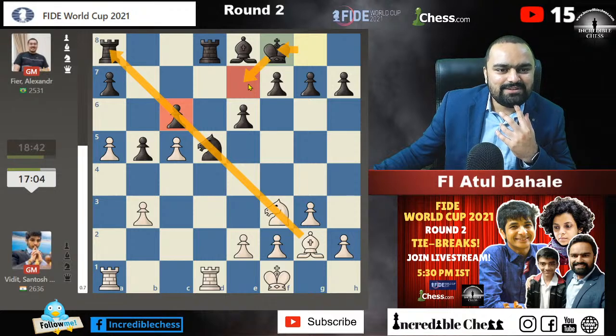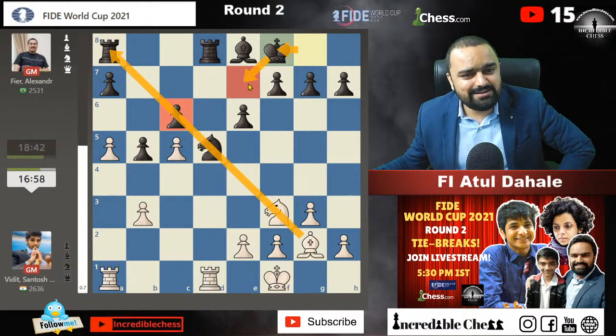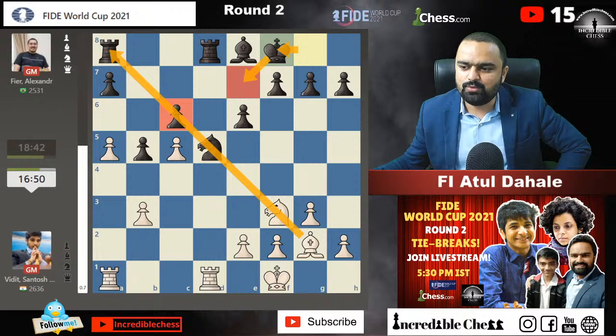Till move 13, Vidit followed Shankland versus Wojtaszek. It ended in a draw. It ended in a draw in 13 moves or more, because I have not checked that game. Mahi, can you please tell me how many moves they played? Because here already 22 moves are there, and I am already feeling Vidit has some good preparation.